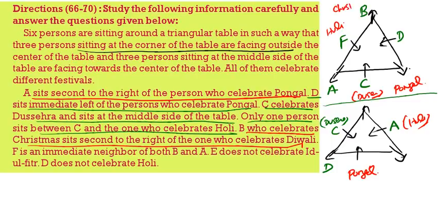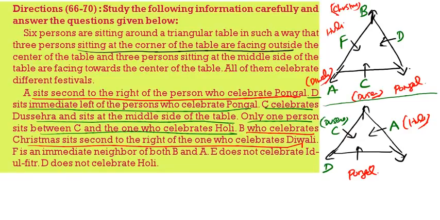Now B is sitting second to the right of Diwali, means B is sitting second to the left of Diwali. That means A will be Diwali.